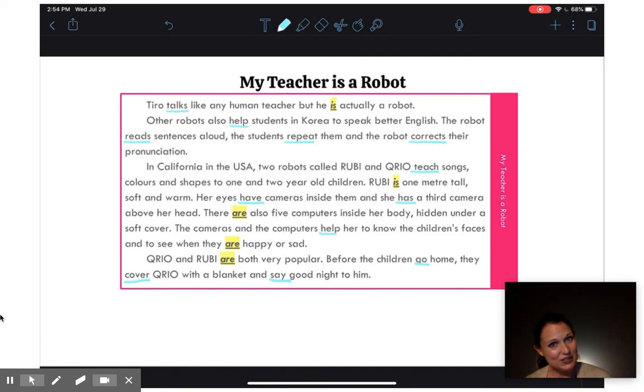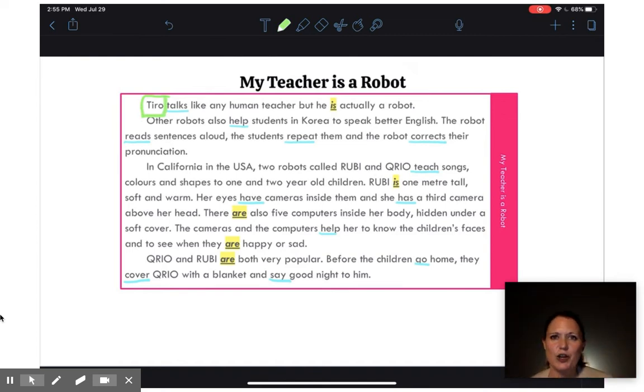The next thing we want to look at, though, we're not done, is the form of our verb. And to do that, I need to look at the subject of my sentence. Every sentence has a verb. Almost every sentence has a subject. So again, I'm going to get my colored pen and change it to green, and I'm going to put a box around my subjects. So my first verb here was talks. Who is doing this action? That would be Tiro. Tiro talks.